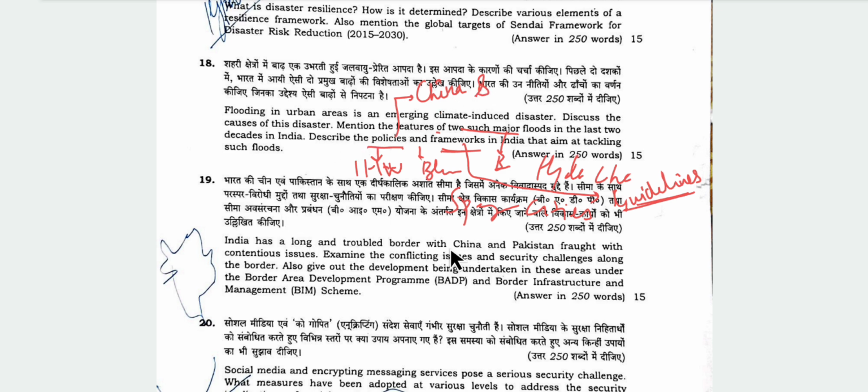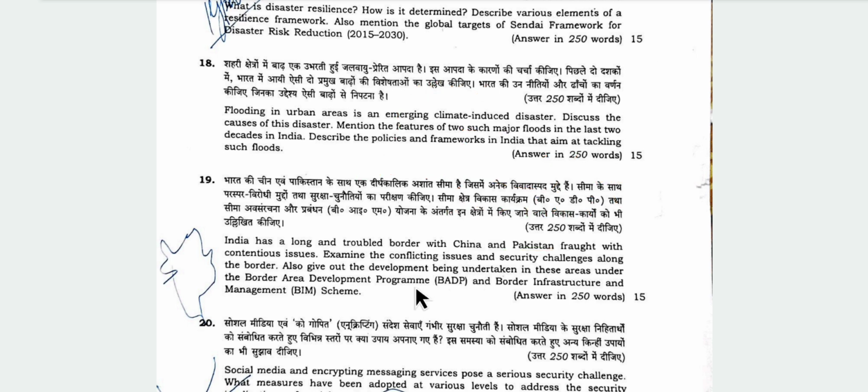Now, China-Pakistan border issues. In this, first of all, we will have to introduce, and then we will make a map. In the map, we can show this is Pakistan, this is China.